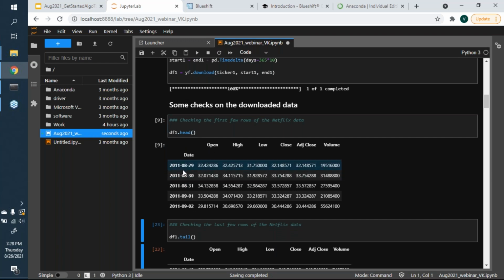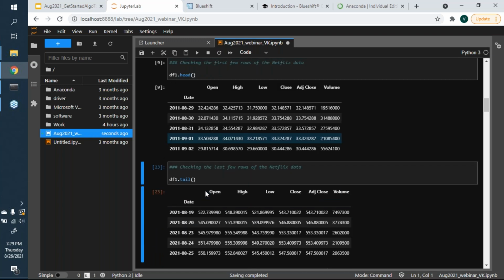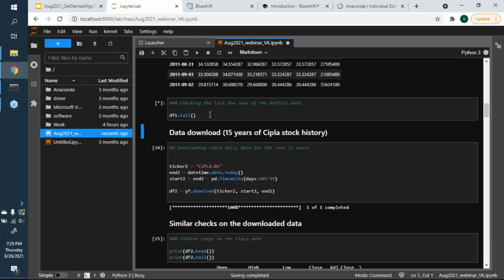It tells me I have data from 29th of August 2011, 30th August, 31st August and so on. It gives me the details of open, high, low, close, adjusted close and volume. This is typical market data where you have OHLC and V for volume, and also the adjusted close. Similarly, we want to check the last few rows, so we do a df.tail.